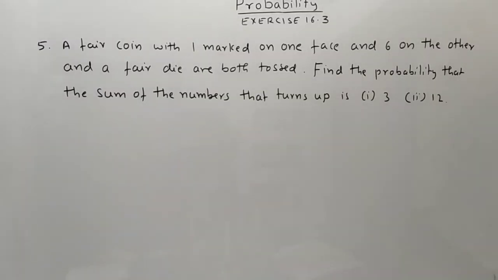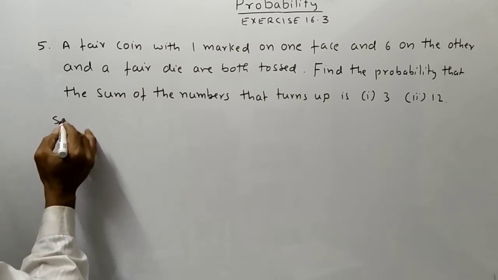Question number 5. A fair coin with 1 marked on one face and 6 on the other, and a fair die are both tossed. Find the probability that the sum of the numbers that turns up is number 1, 3, second one, 12. Solution.